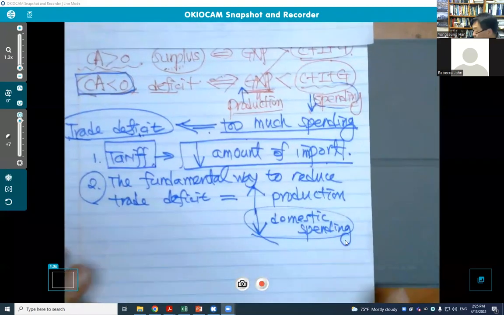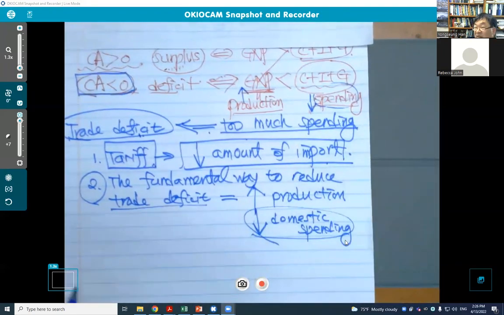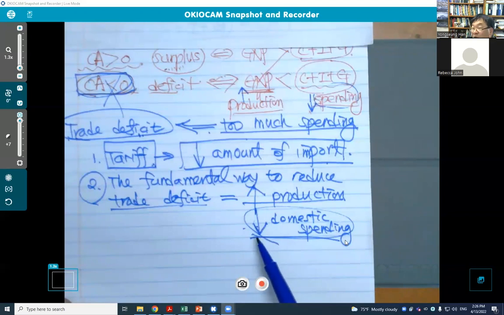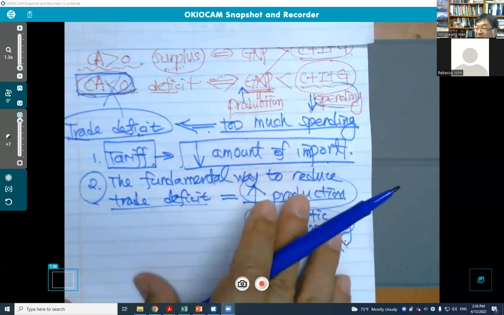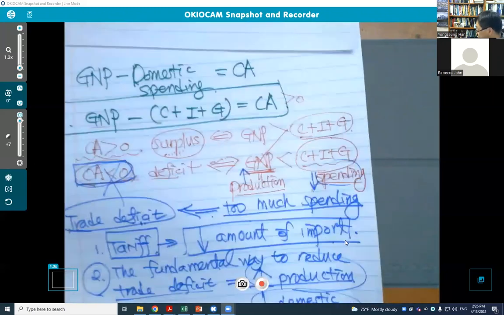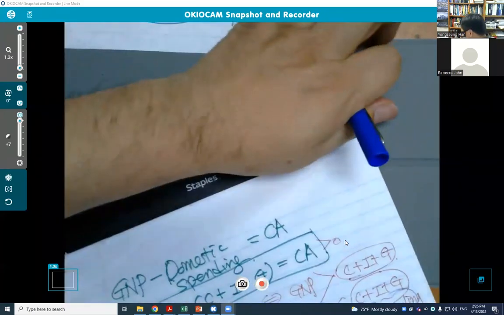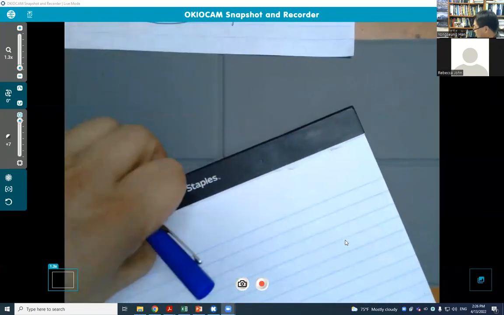How do we reduce a trade deficit? We have to do this: either we lower our domestic spending, which means we have to increase savings, or we increase our production. This is the fundamental way to reduce it. This concept can also be shown in another way.